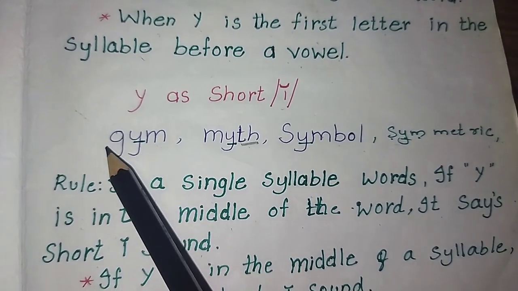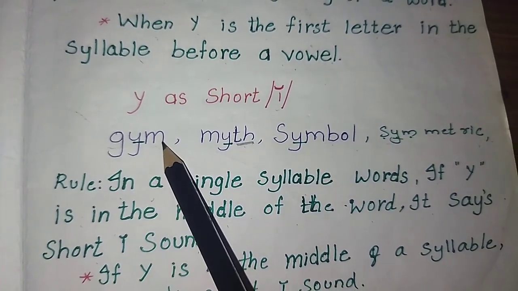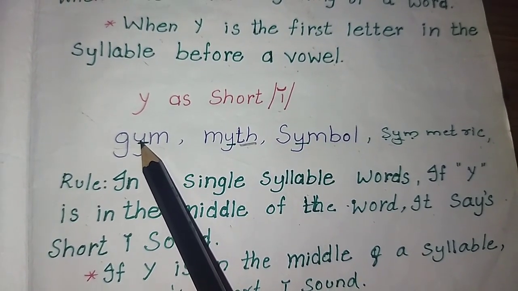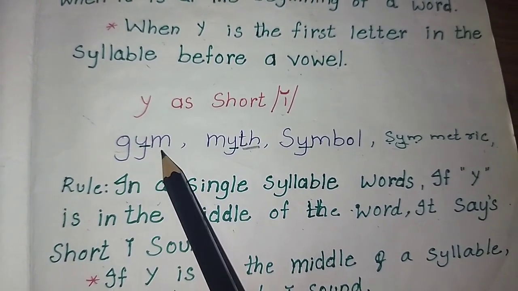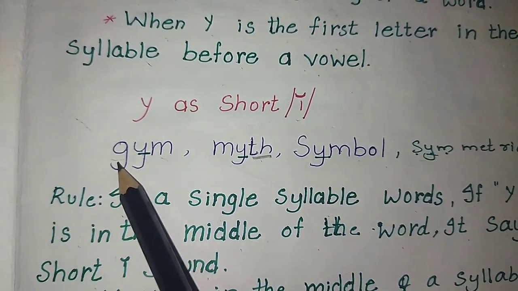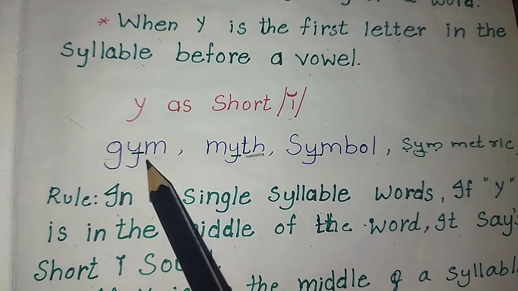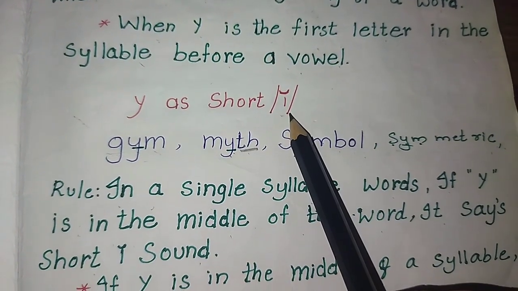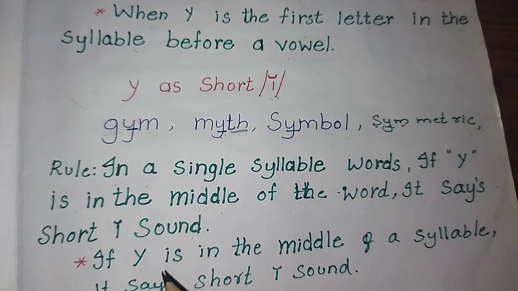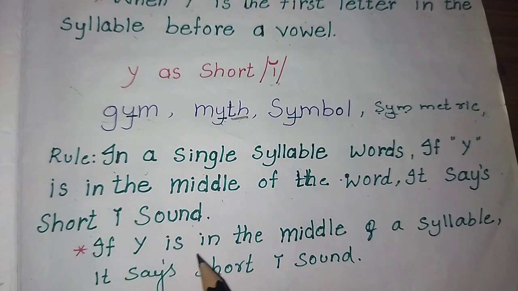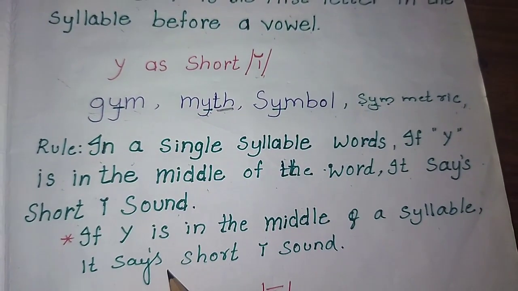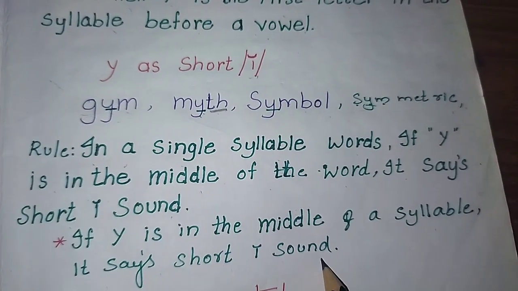See, it's a very small word, a single syllable. So here Y is the only vowel, it's acting as a vowel. So when it is in the middle, then it says the short I sound. Okay.